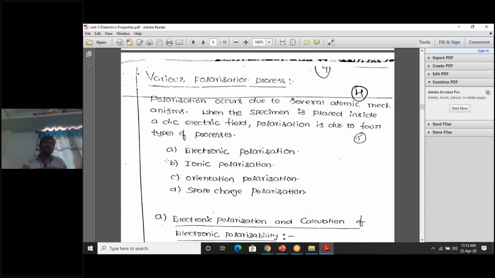Sometimes directly 10 marks will be given, but sometimes 5 marks or 6 marks will be given. Most probably electronic polarization will be asked. Just go back to the previous papers and check it. Okay, now let me explain electronic polarization.